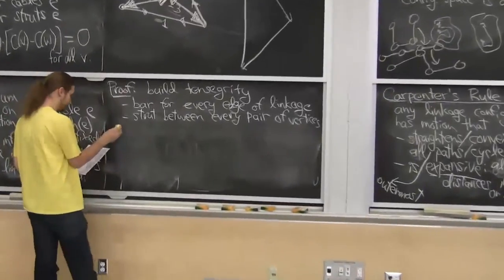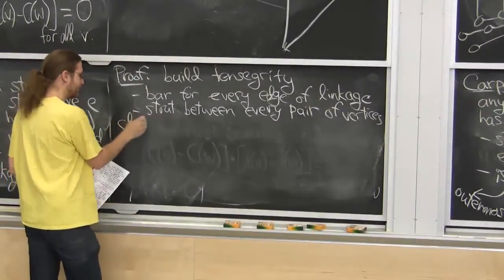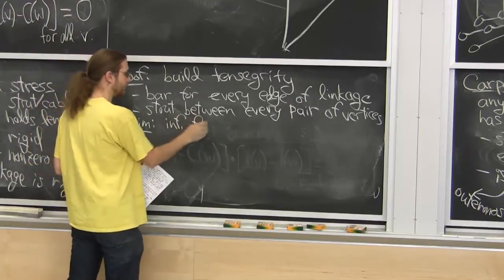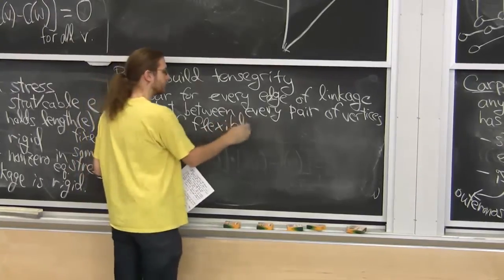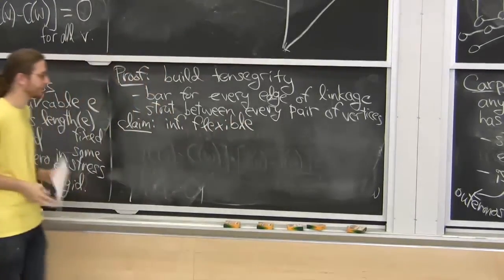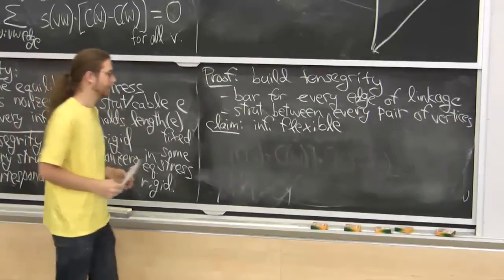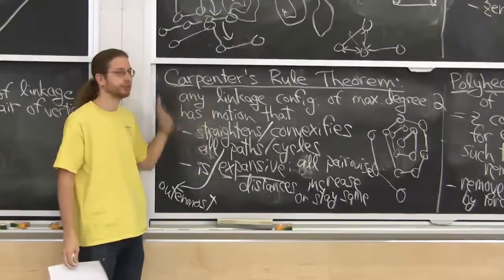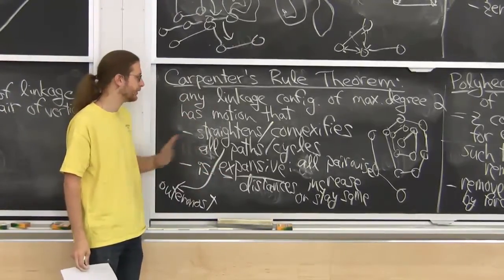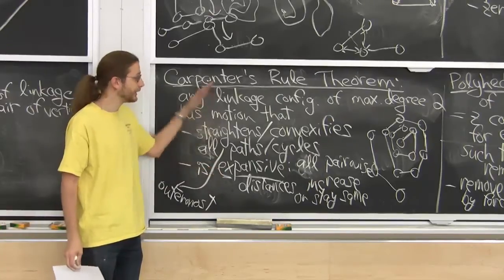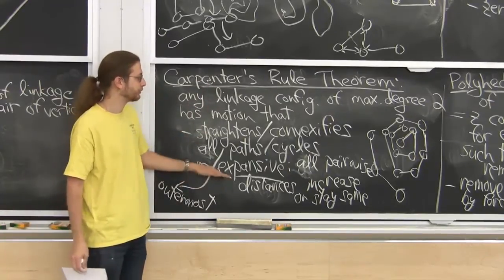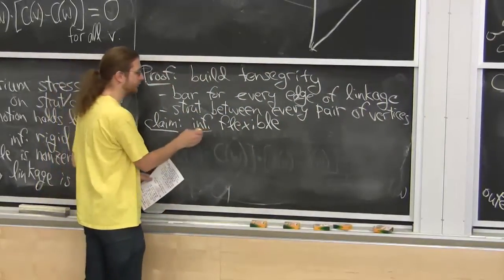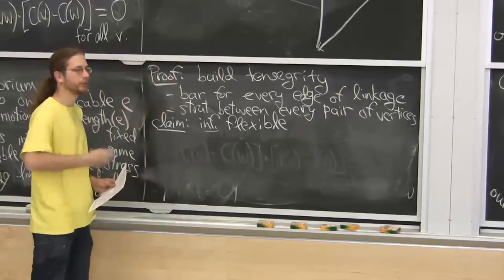So the point is, claim: this tensegrity is infinitesimally flexible, meaning it is not infinitesimally rigid. And that will imply that there's at least an infinitesimal expansive motion, and then you have to use some tricks I don't want to talk about. You basically integrate that vector field, and that will give you an actual expansive motion. Let's not worry about that. The interesting part is to show that at least infinitesimally, this tensegrity moves a little bit.